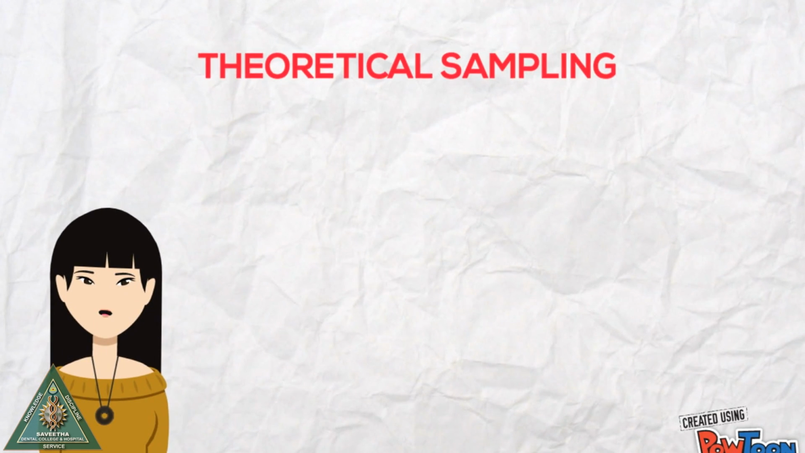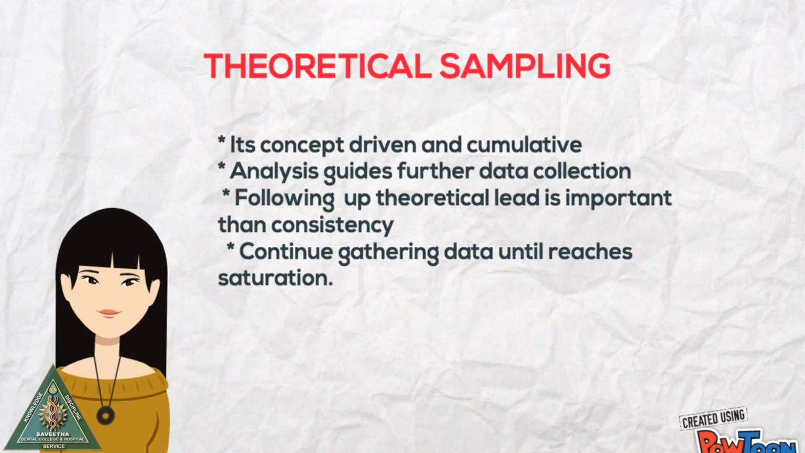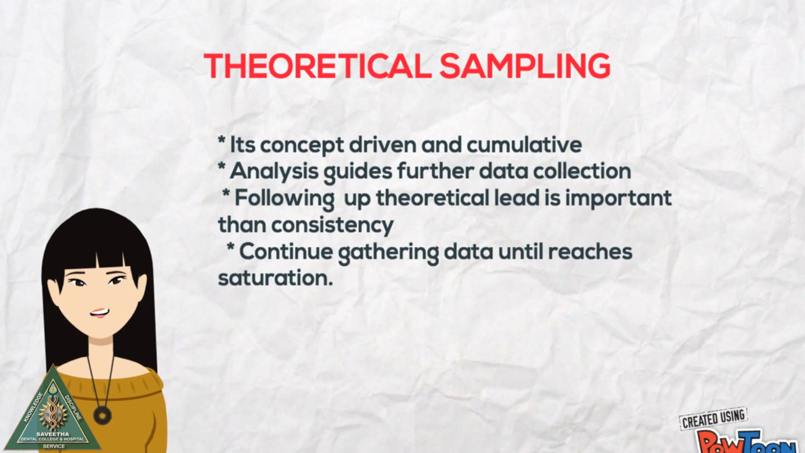Fifth, theoretical sampling. It's concept-driven and cumulative. Analysis guides further data collection. Following up a theoretical lead is more important than consistency. Continue gathering data until it reaches saturation.